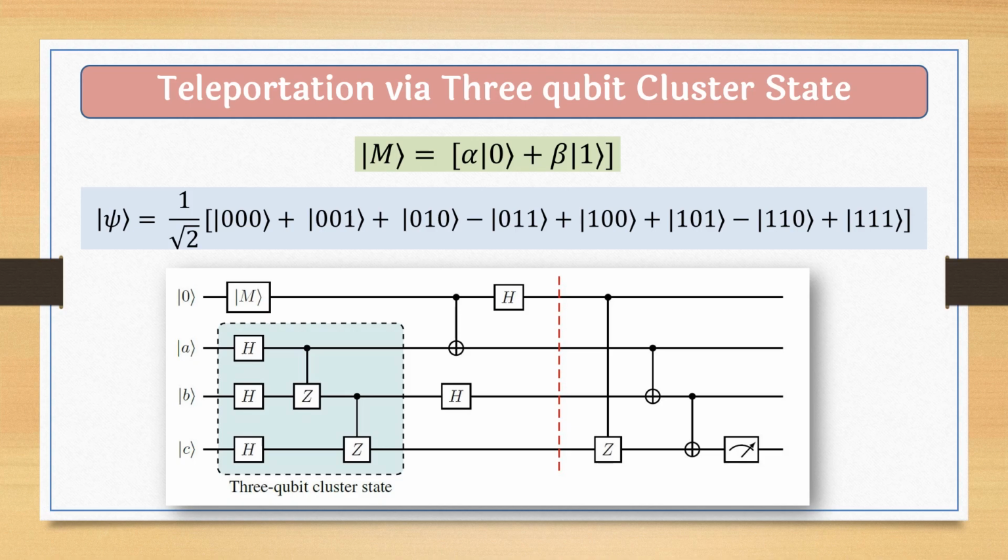Next is the teleportation via 3 qubit cluster state. Similar to the 2 qubit cluster state, we have Hadamard, then 2 control Z gates, and ABC. If we take ABC as 000, we will get this entangled channel. If we take different ABC, we will get different 3 qubit entangled channels.